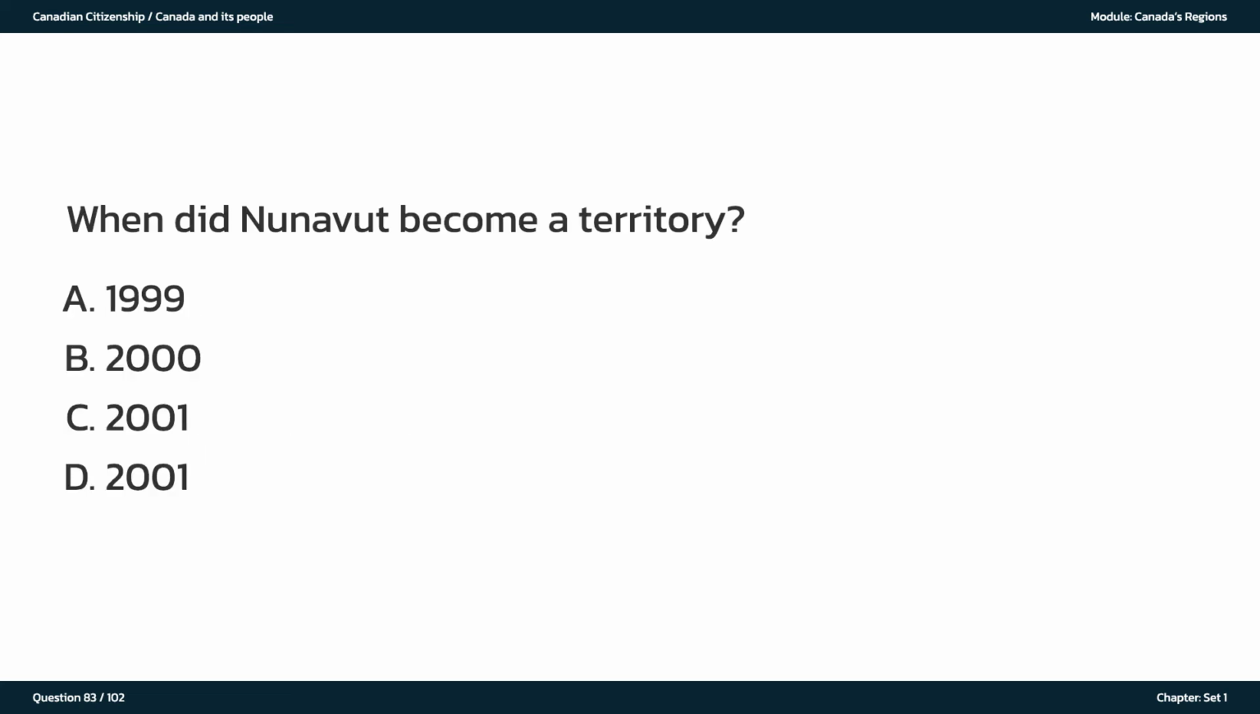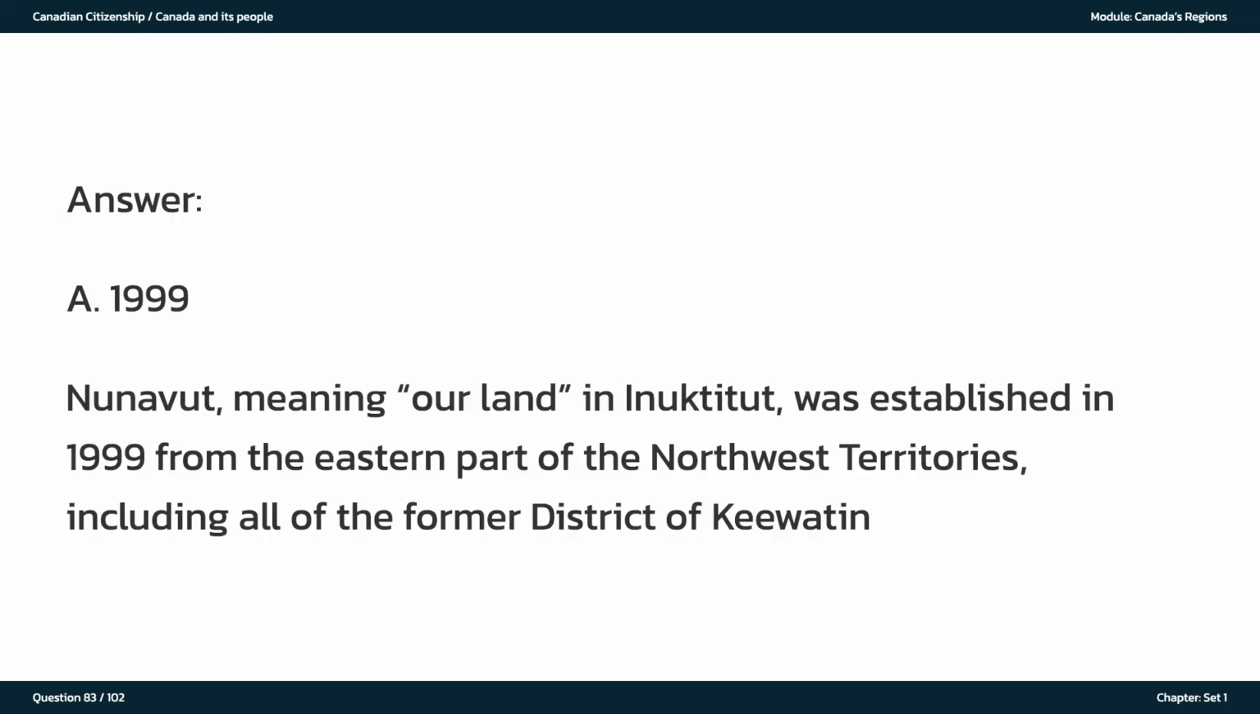When did Nunavut become a territory? A. 1999. B. 2000. C. 2001. D. 2001. The answer is A. 1999. Nunavut, meaning our land in Inuktitut, was established in 1999 from the eastern part of the Northwest Territories, including all of the former District of Keewatin.